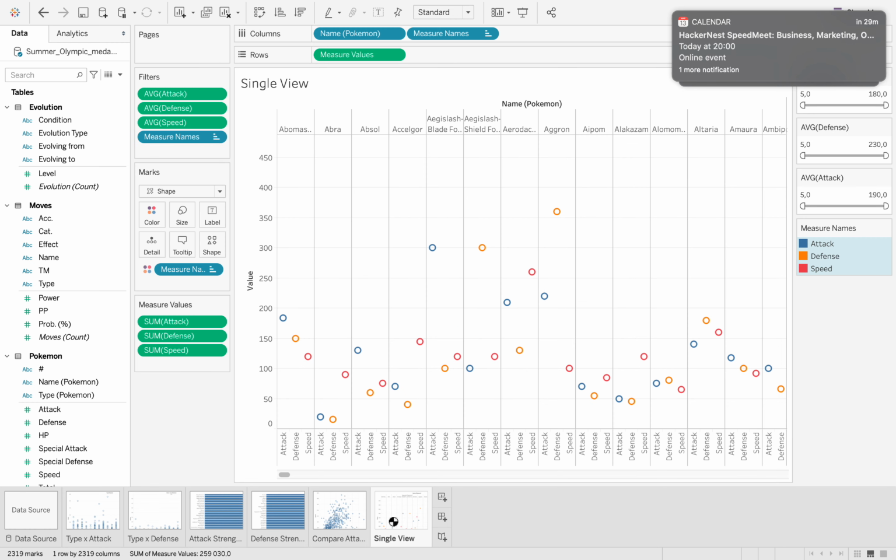Moving on, looking into this graph. Sorry about this.